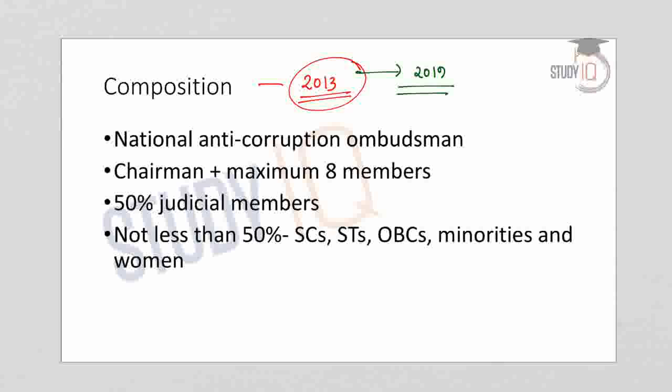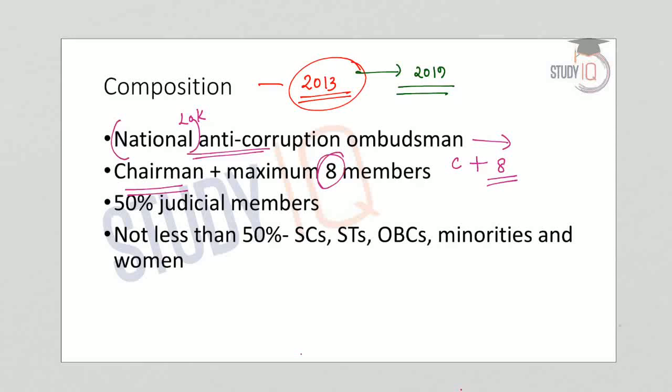Now, the Lokpal is the anti-corruption ombudsman at the national level. The equivalent of Lokpal at the states is the Lokayukta. So the national anti-corruption ombudsman is the Lokpal and at the state level it is the Lokayukta. Under the 2013 Act, the Lokpal should consist of a chairperson and such number of members not exceeding 8. So the composition would be the chairperson plus a maximum of 8 members.